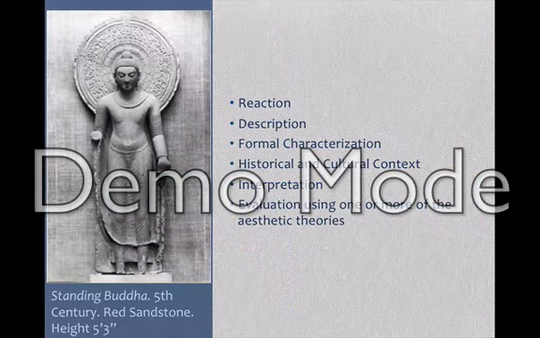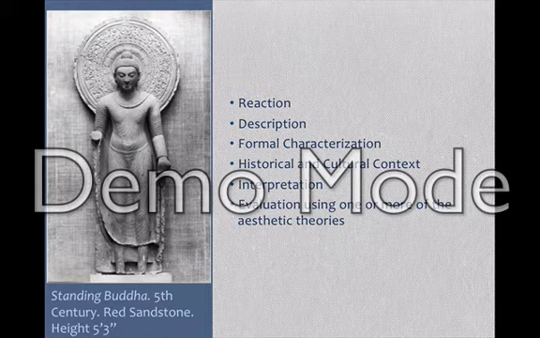We're going to talk about the piece of art that we picked for our presentation. So we picked Standing Buddha, which was created in the 17th century. It's a sculpture made out of red sandstone, and it is very large. It has a height of 5 feet 3 inches. So for our initial reaction, we said that the statue is calming with its fluid lines and shapes, and that it has very intricate designs, which you can see on the robe and on the face and the hair.